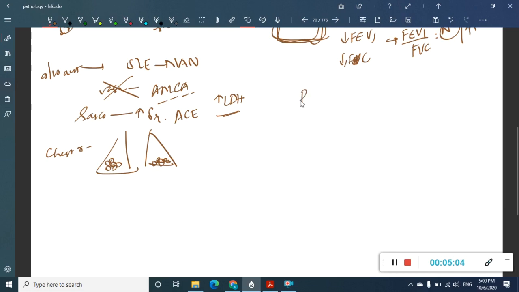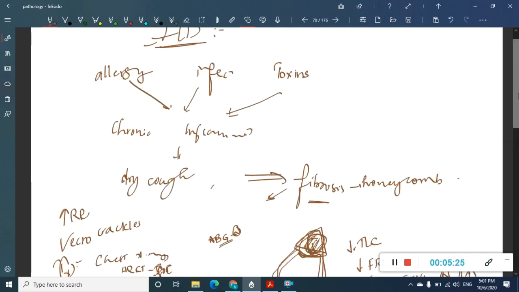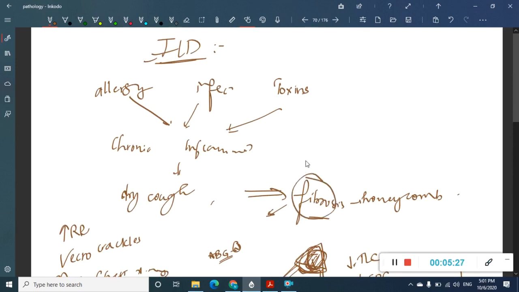The treatment of this condition is mainly oxygen supplementation, and then you should give glucocorticoids; prednisone can be given, and other drugs like colchicine or cyclosporine, or other agents like cyclophosphamide or azathioprine. So all these are given. As I have said, the main problem here is fibrosis, right? Fibrosis is happening, and in order to stop this fibrosis from occurring, there is a drug which can be given, which is called pirfenidone.